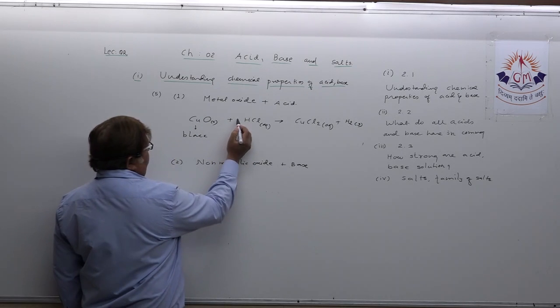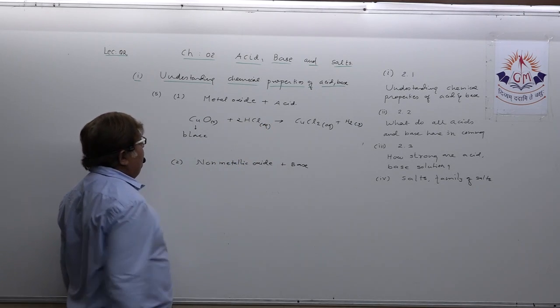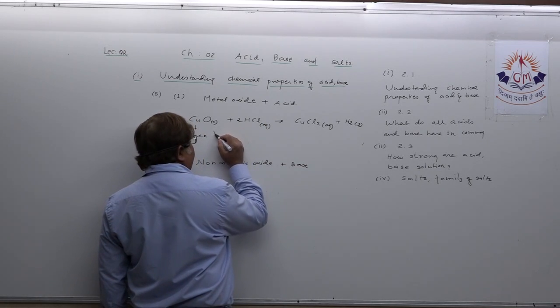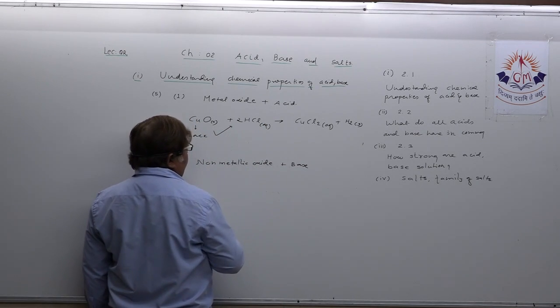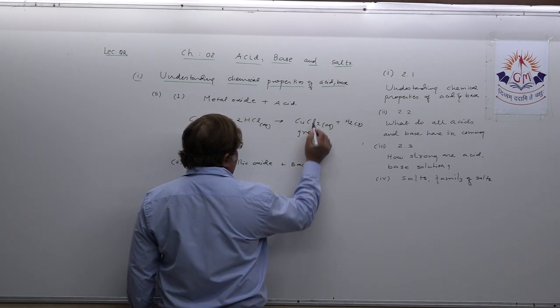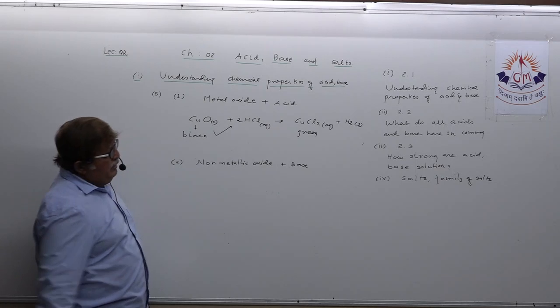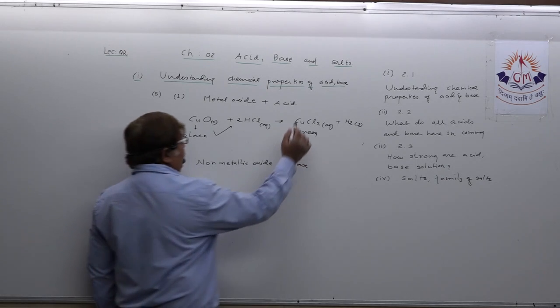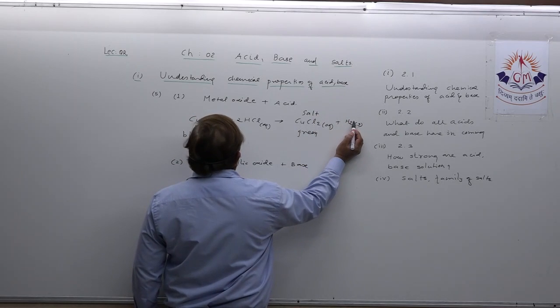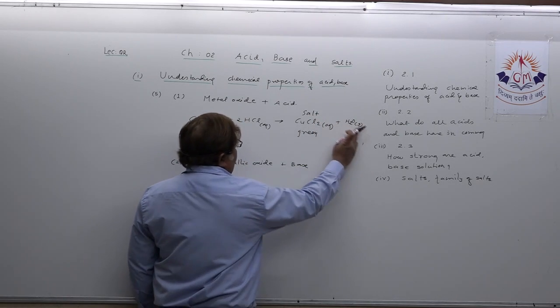Balancing can be easily done. Is it clear? So black colored, actually when these two mix, the solution is black colored, but now it becomes green due to the formation of copper chloride, means one salt only, and water, H2O, liquid.